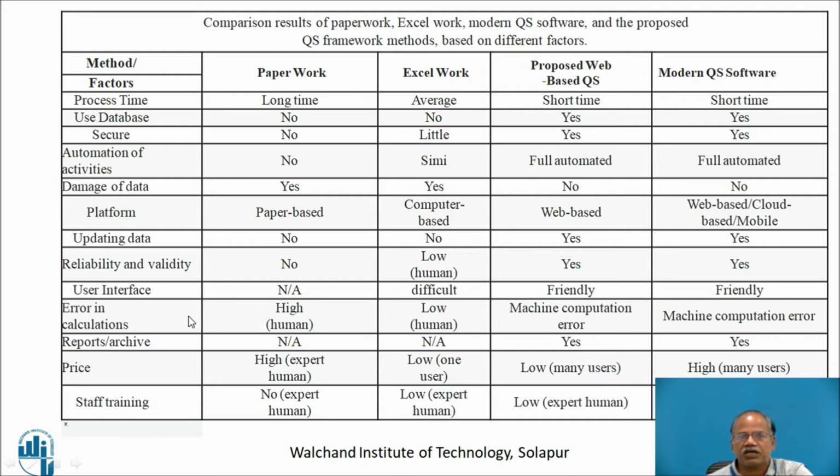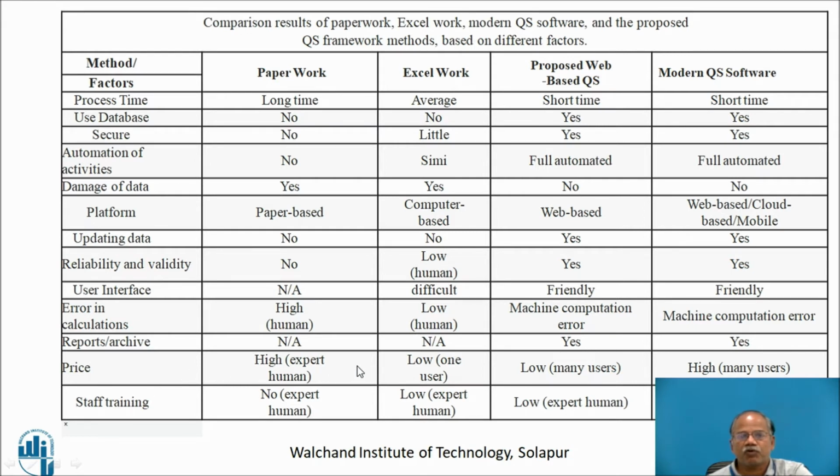Errors in calculations are very highly possible in case of the human efforts of paper based system, relatively less in case of the Excel work, but again there are human based activities relevant to that. Then we do have the machine computation error or similar kinds of error in modern as well as web based applications. The report of activities is not applicable in human based system, while in web based system it is available.